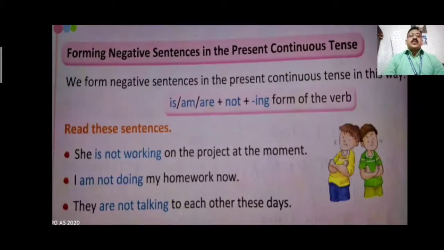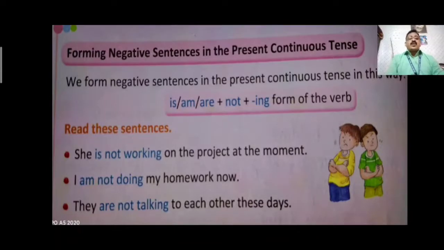How to change to negative form? Forming negative sentences in the present continuous tense. If it is a singular noun, is not plus ing. If it is a plural noun, are not plus ing. When it is I, just use am not plus ing. She is not working on the project at the moment. I am not doing my homework now.